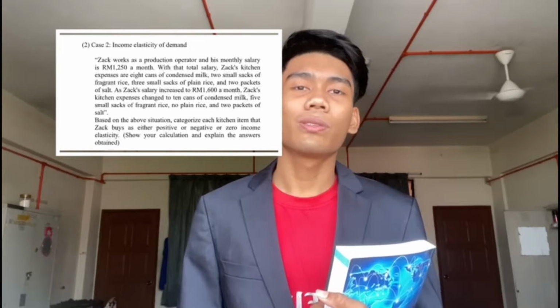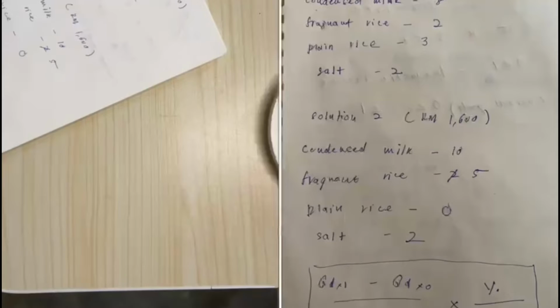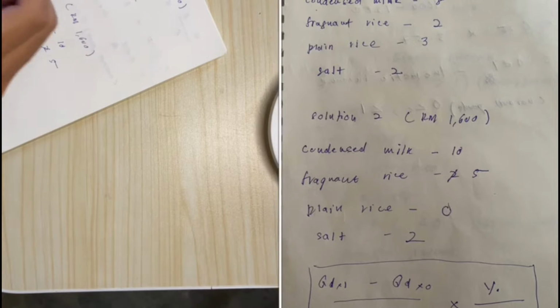Today I would like to share with you guys how to answer this question. Without wasting time, let's do the question. First of all, you need to make two solutions, this one and this one. After that, fill in all the necessary items in Z's box. These two are the necessary items in Z's box. Then count Z's items with his first salary and after his salary increase.